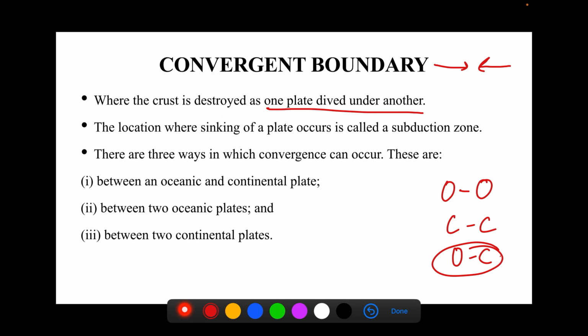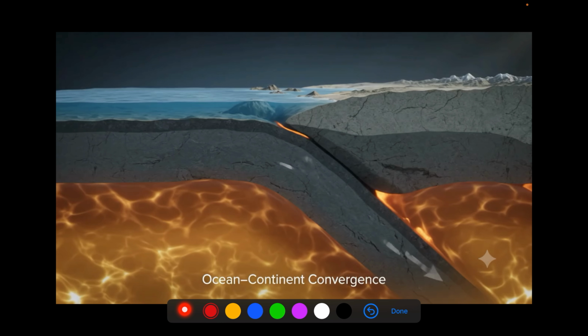So like we were discussing the convergent boundary, the location where sinking of plate occurs is called a subduction zone. The plate which is higher in density goes below the plate which is lighter in density. And there are three ways in which convergence can occur. We have already seen ocean-ocean, continent-continent, and ocean-continent. Right? So let's just imagine what is happening in an ocean and continent convergence.